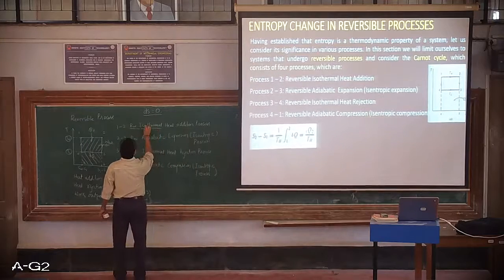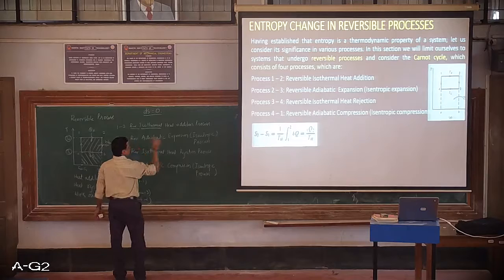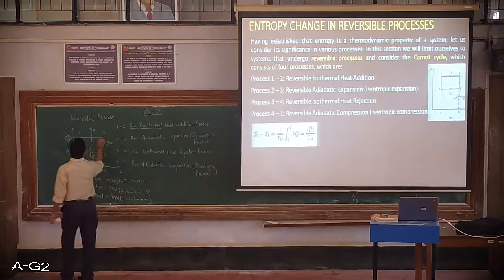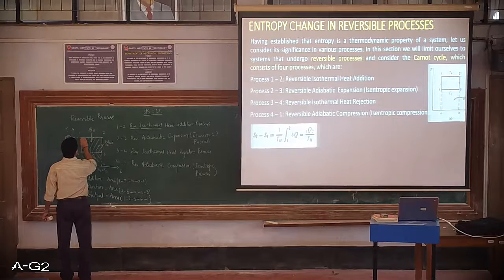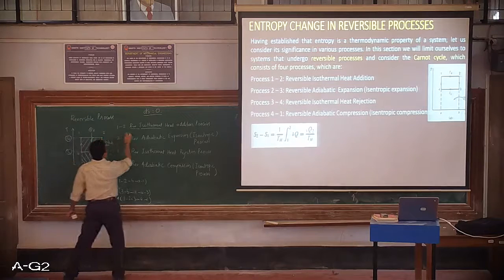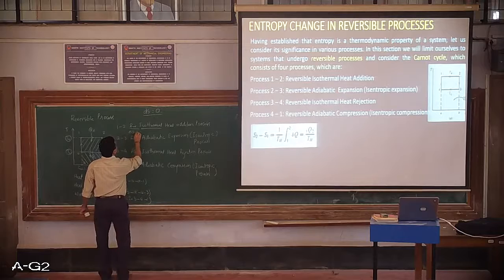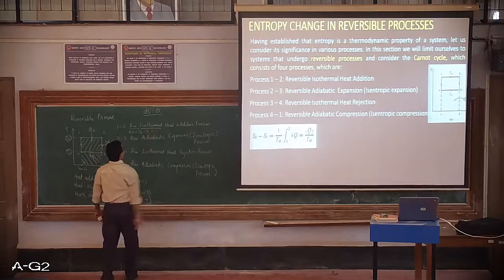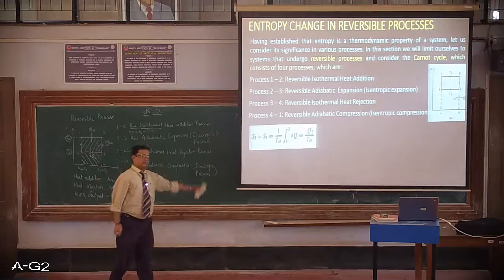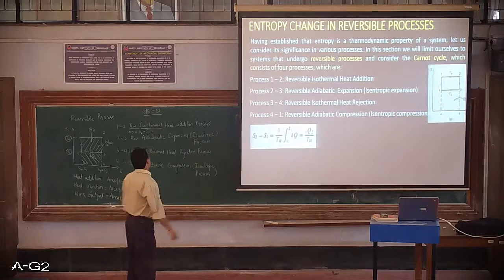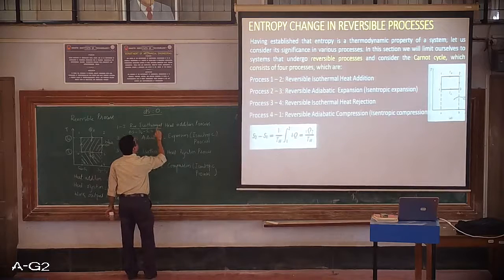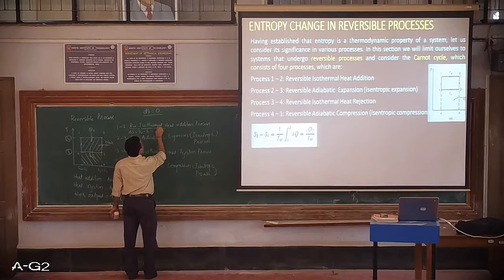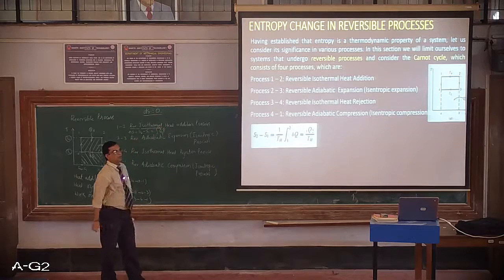So if I apply entropy change, which is the required parameter over here, between 1 and 2, this is my initial state and this is my final state. So delta S is equal to S2, final, minus S1, initial, is equal to integral delta Q upon T from state point 1 to state point 2.